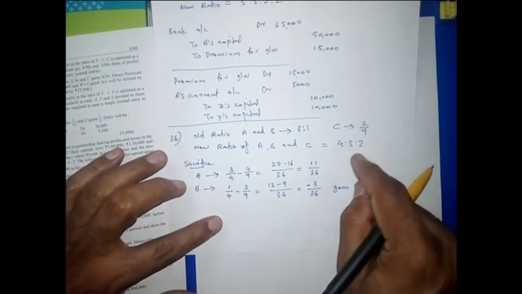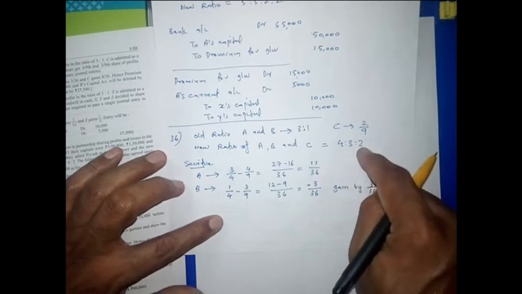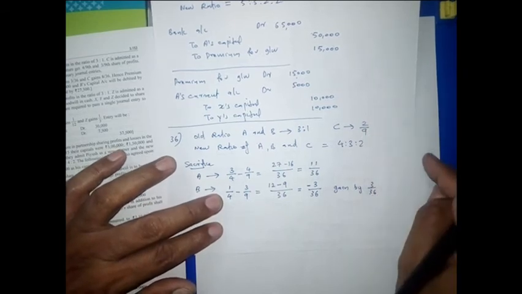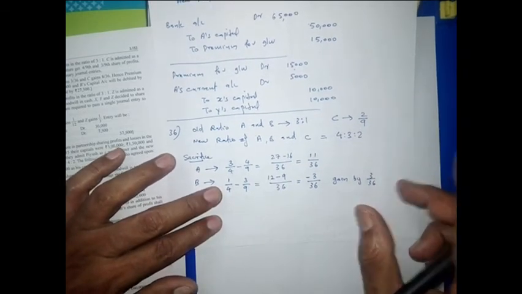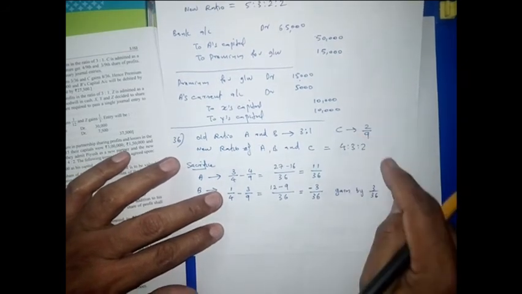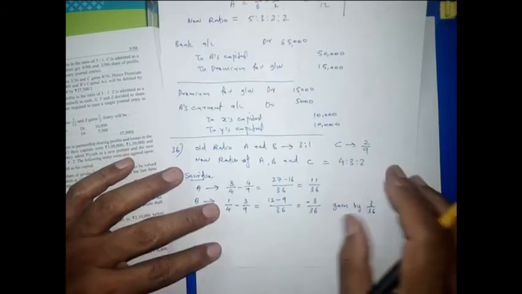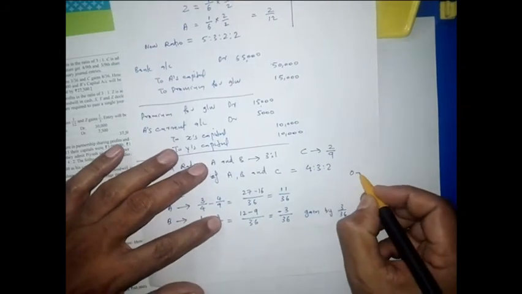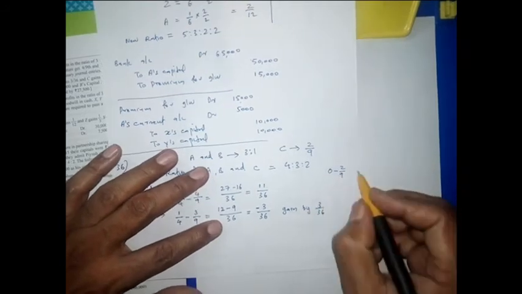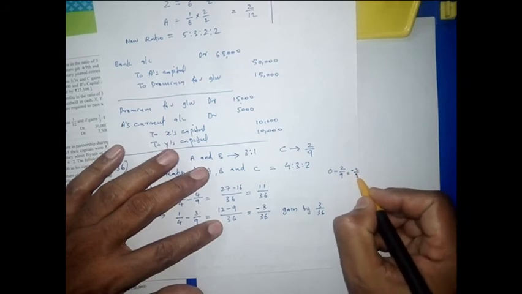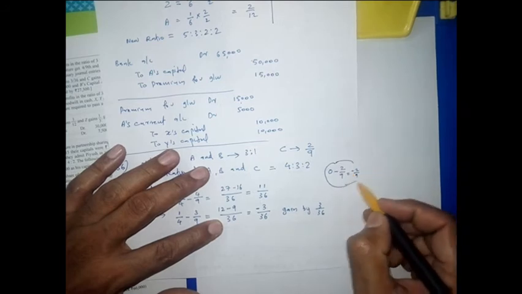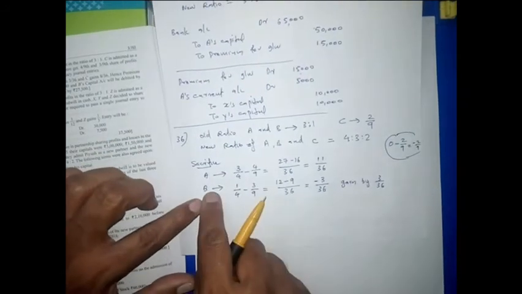Then actually the new partner is also gaining. What about the new partner's ratio? The new partner's new ratio is 2/9, and what is the old ratio? 0. So old minus new, okay, old minus new, that is the sacrifice. So the old ratio of C is 0 minus the new ratio of C, 2/9. So when we are doing this, how much will come? Minus 2/9. It means C is gaining. Okay, a new partner will always gain, and here one of the old partners also gains.